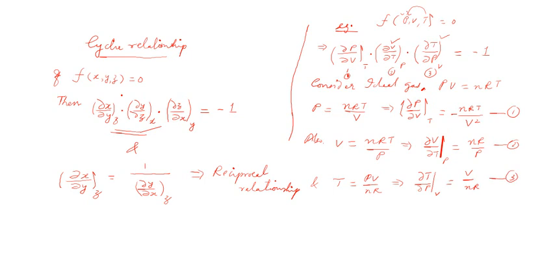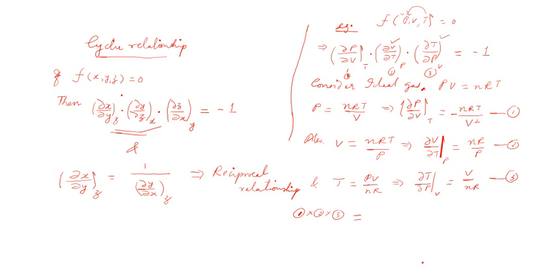Now let us see what you get on multiplying 1 with 2 with 3. So 1 into 2 into 3, let us check. You are going to get this LHS of this equation, and I'm multiplying the RHS as well. So what is there?